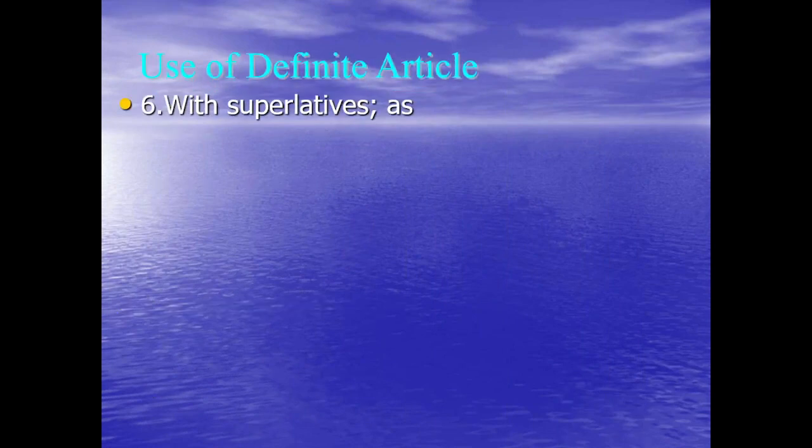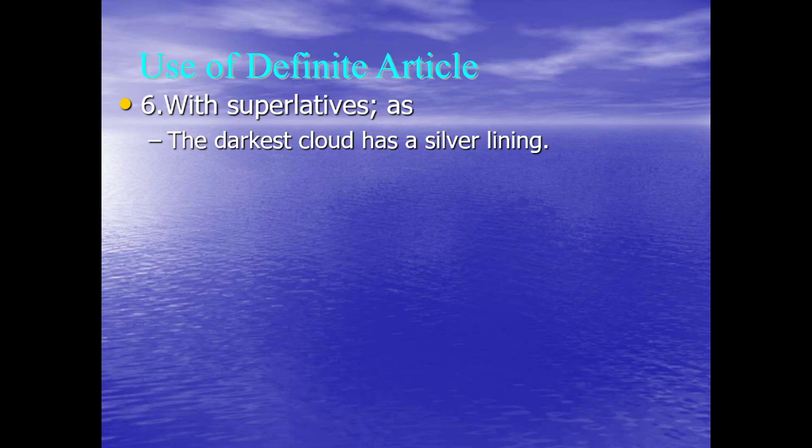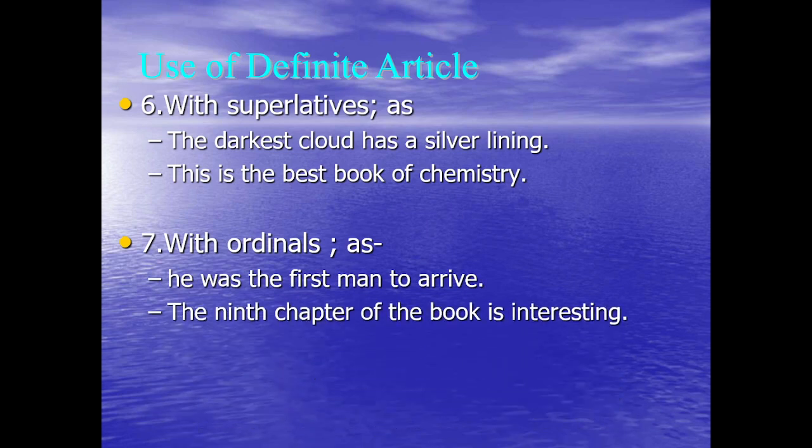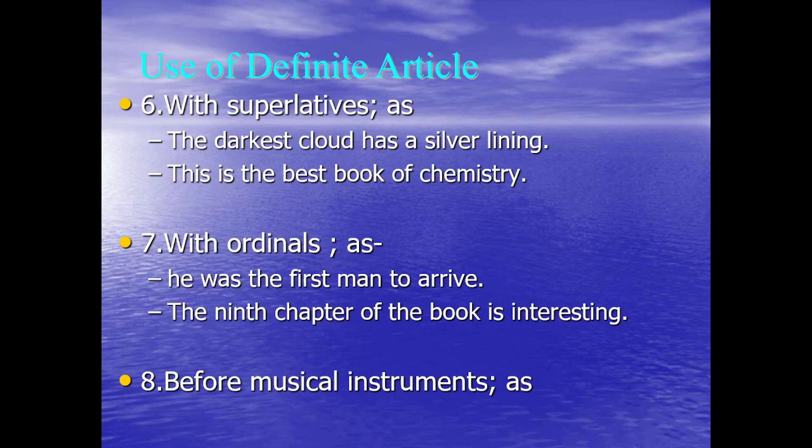With superlatives: the darkest cloud has the silver lining. Another example, this is the best book of chemistry. With ordinals. Ordinal means where there is some sequence. Let us look at some examples. He was the first man to arrive. The first man. The 9th chapter of the book is interesting. Before musical instruments, we use the definite article. So, he can play the flute.